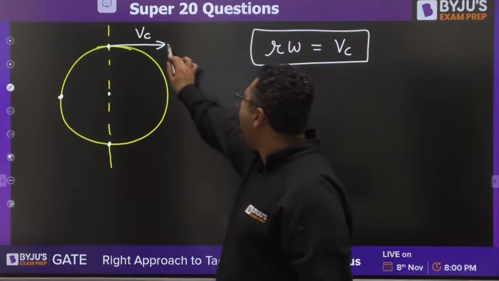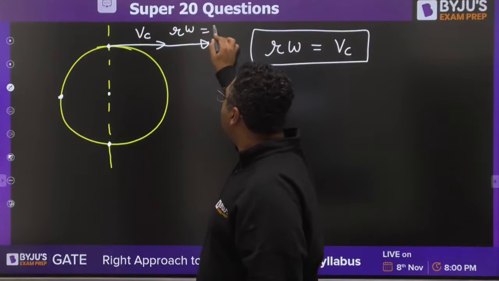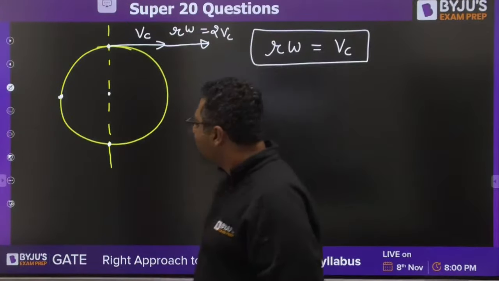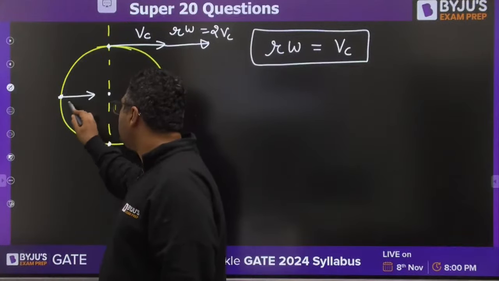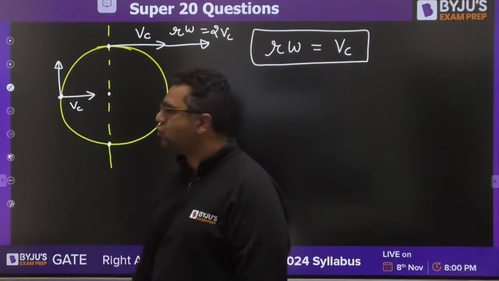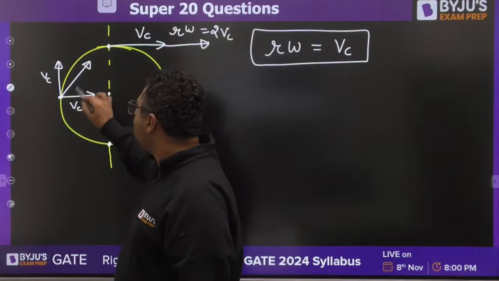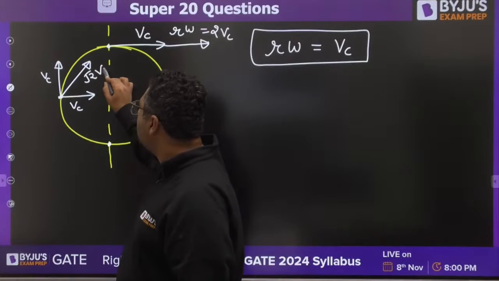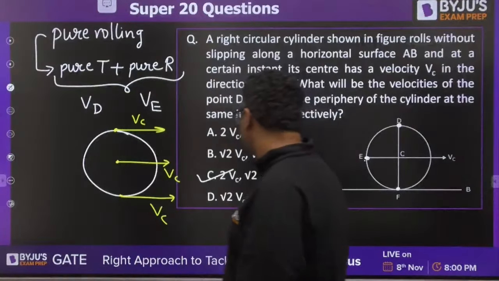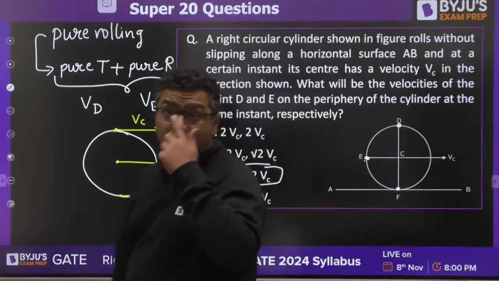So we can also add this motion here in the same direction, R omega. So it will become 2 times VC. But when we do the same here, translation will be having VC, rotation will be tangent to the circular motion, it is going to be VC. When you take the resultant of that, it is going to be √2 times VC. Okay, so the answer is going to be C for this.